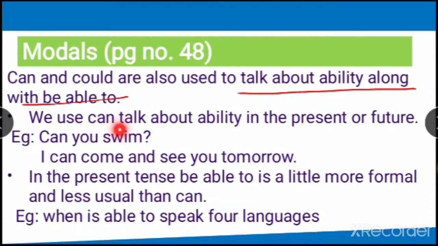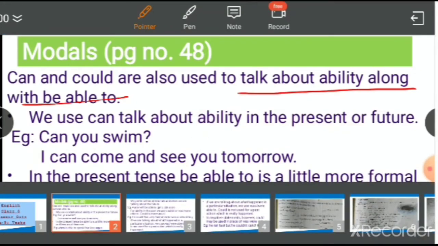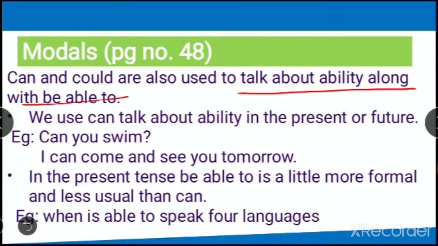We use can to talk about ability in the present or future. We cannot talk about the past. Can is used for the ability to do something in present or future. Is it clear students? As you know, could will be used to talk about the past. Could can be used to talk about the past.